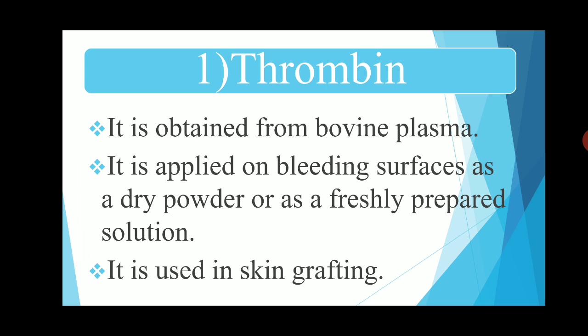First is thrombin. It is obtained from bovine plasma. It is applied on bleeding surfaces as a dry powder or as a freshly prepared solution.